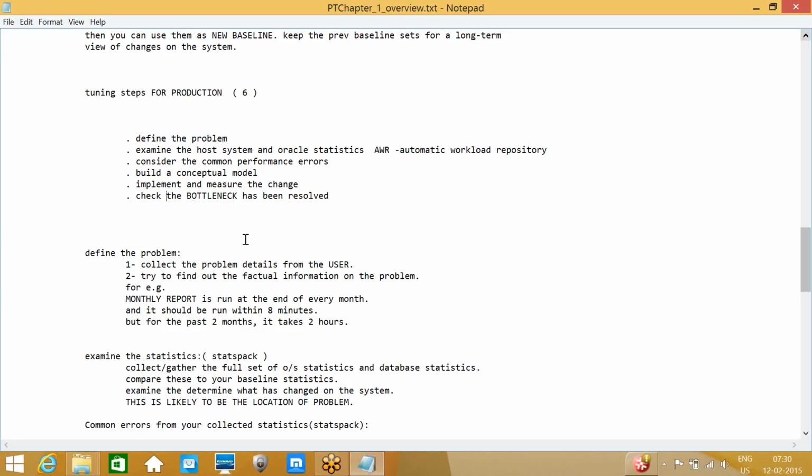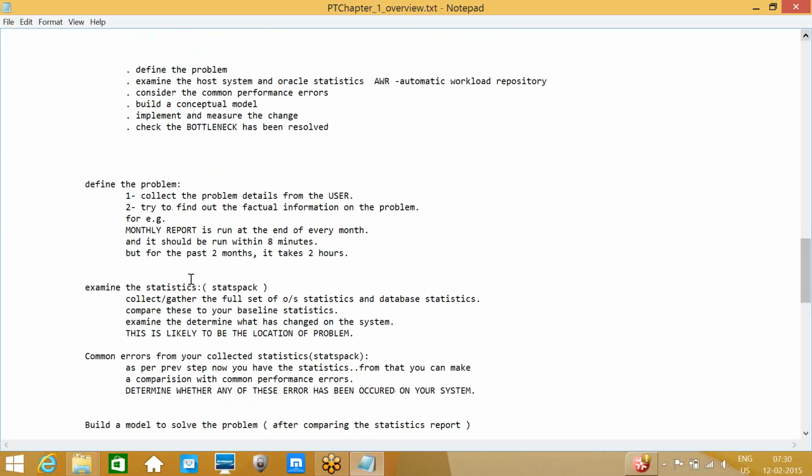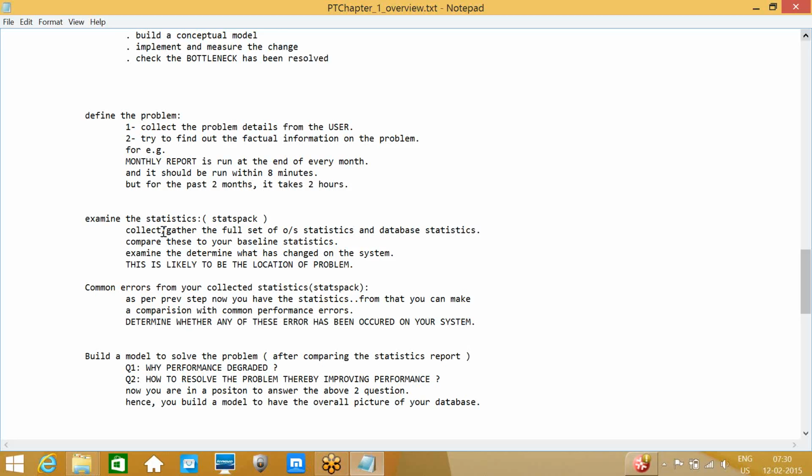So check whether the bottleneck has been resolved or not. At the table level we need to check this bottleneck. Okay, so define the problem. What is meant by define the problem? Define the problem means collecting the problem details from the user and trying to find out the actual information from the problem and monthly report.